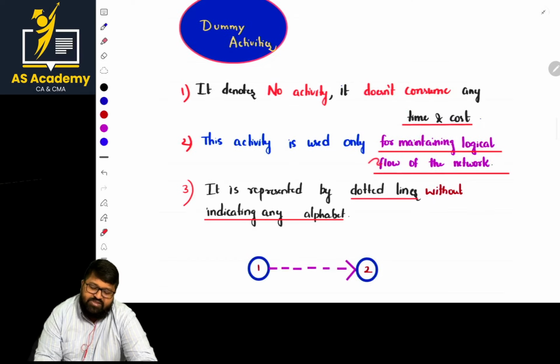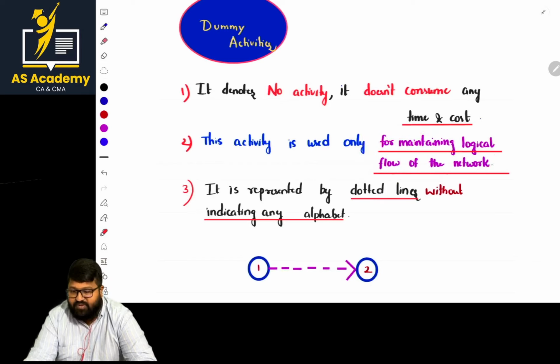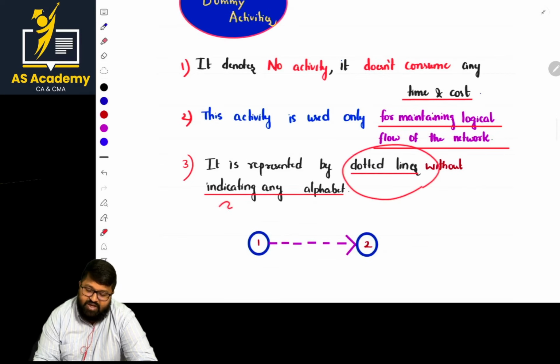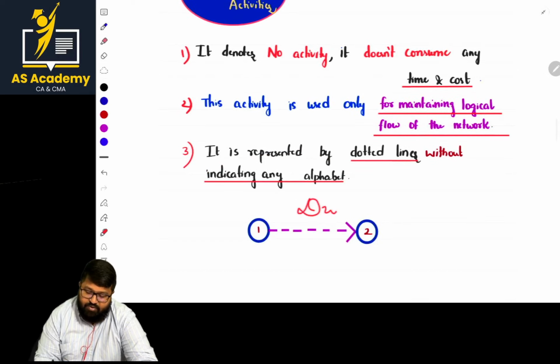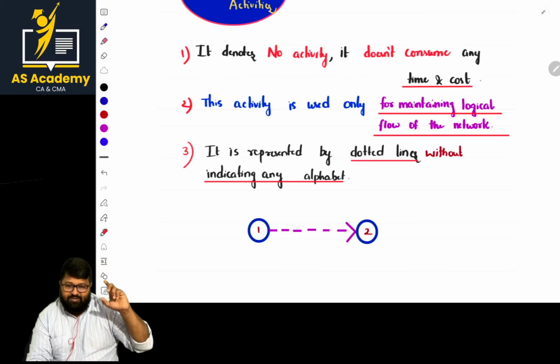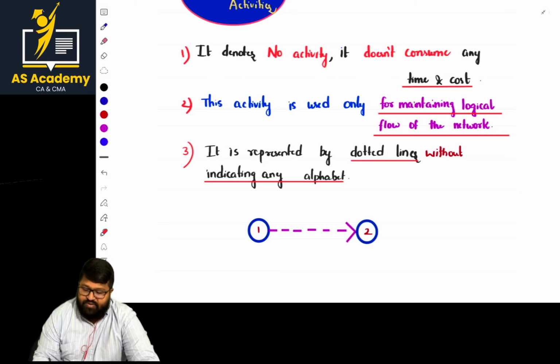This activity is used only to maintain the logical flow of a network diagram. It is represented with dotted lines and without indicating any alphabet. This is the way of representation. You can also give it a name as dummy if you want. If you are giving a letter for that, represent the letter with a note as dummy, or better to write dummy. If you have more than one dummy, you will give dummy 1, dummy 2, dummy 3, and so on.